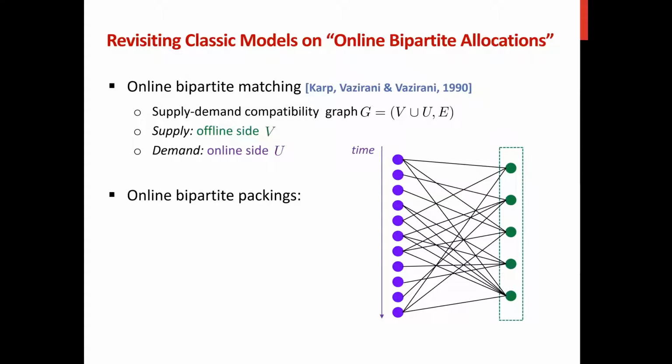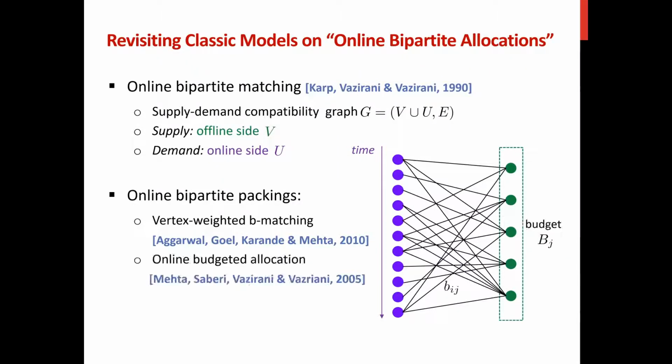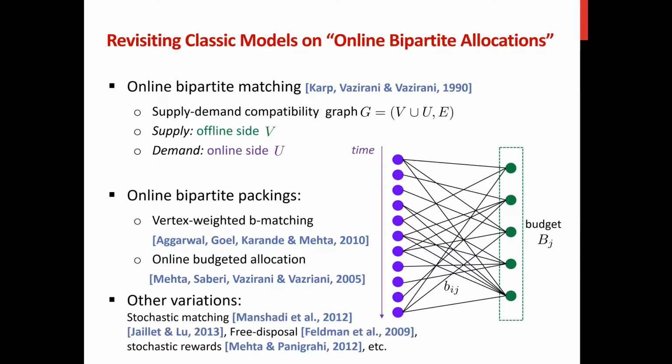And there are some generalizations of this online bipartite matching model. For example, vertex-weighted b-matching, where each of the supply nodes on the offline side has a heterogeneous weight, and the number of online nodes matched to an offline node cannot exceed the capacity, capital B_j. And we have other generalizations like online budget allocation, where each of the supply nodes is associated with a budget, and every edge is associated with a bid b_ij. And there are some other variations, for example, stochastic matching, free disposal, stochastic reward, etc.